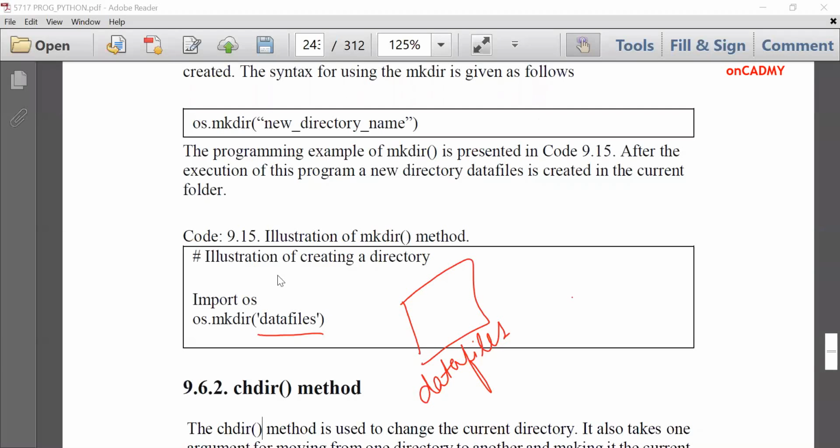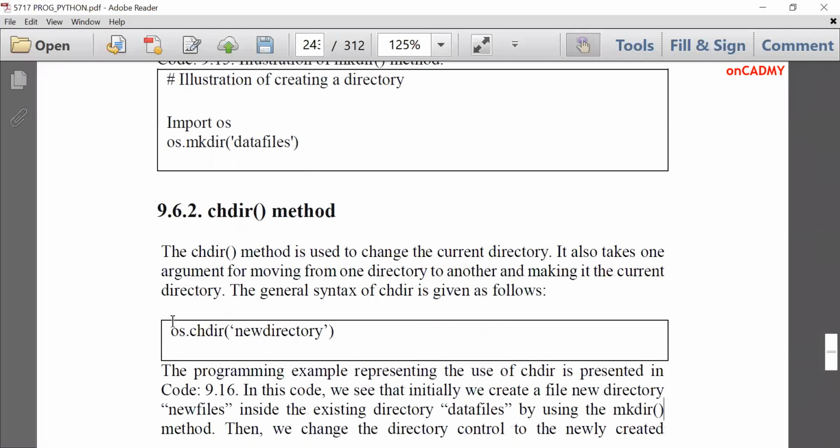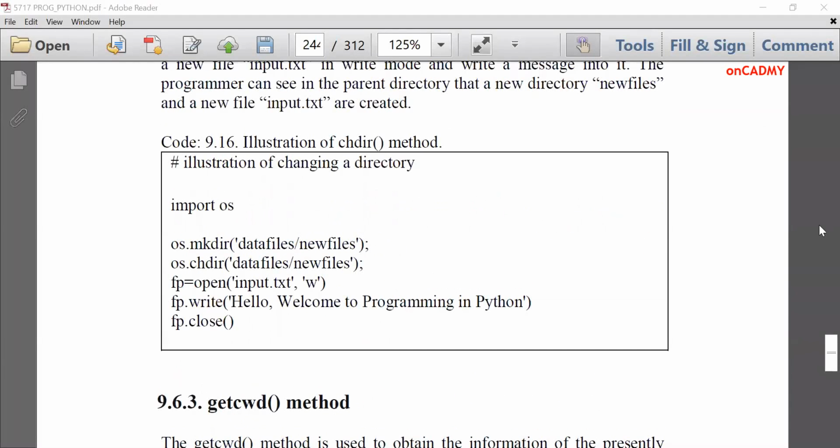Next is chdir. Chdir is used for change directory. When I want to move from one directory to another, then the chdir command is used, and we'll write it as os.chdir, and in the parentheses, we'll move to the new directory by mentioning its name. Let's see an example. So chdir is used for changing the directory.